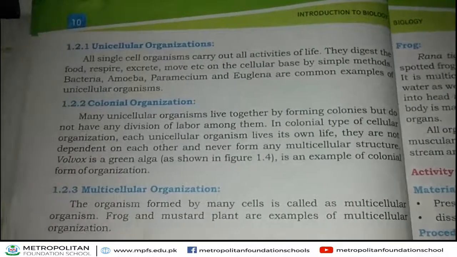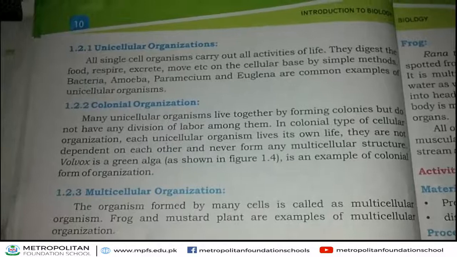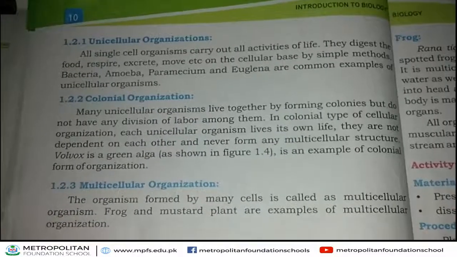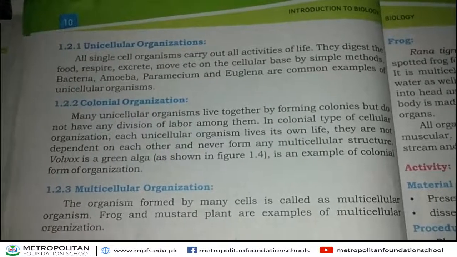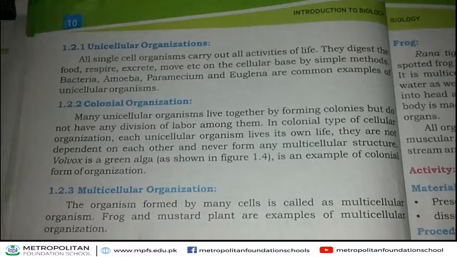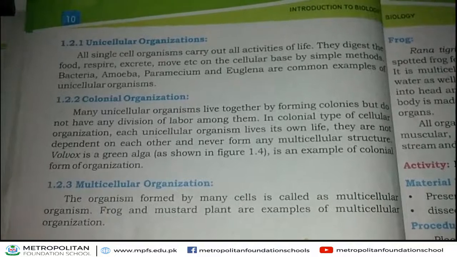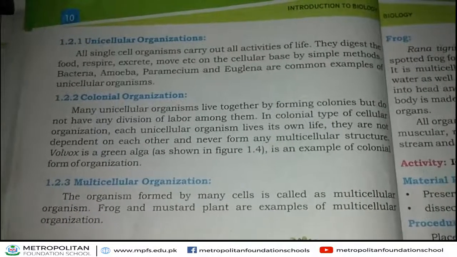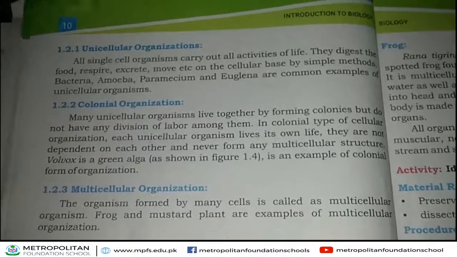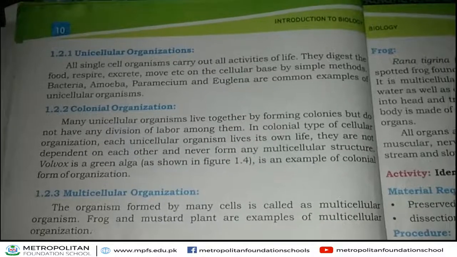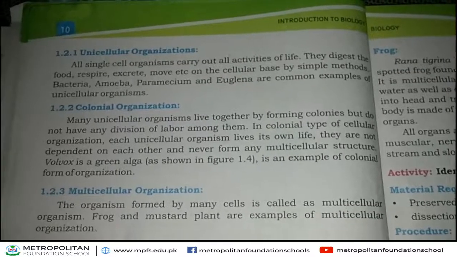Next, colonial organization. In colonial organization, many unicellular organisms live together and form colonies. They live in the form of a group. This group is called a colony. In colonial type of cellular organization, each unicellular organism lives its own life.